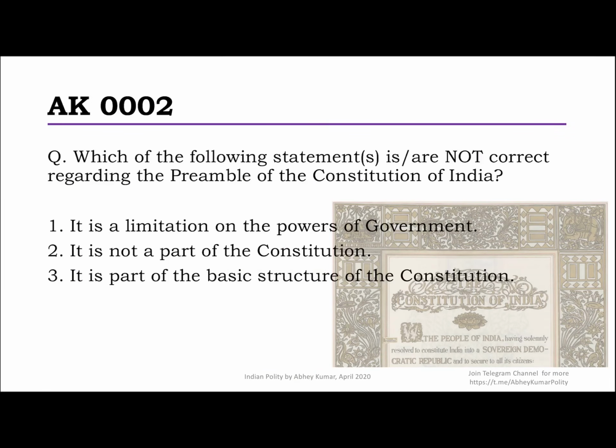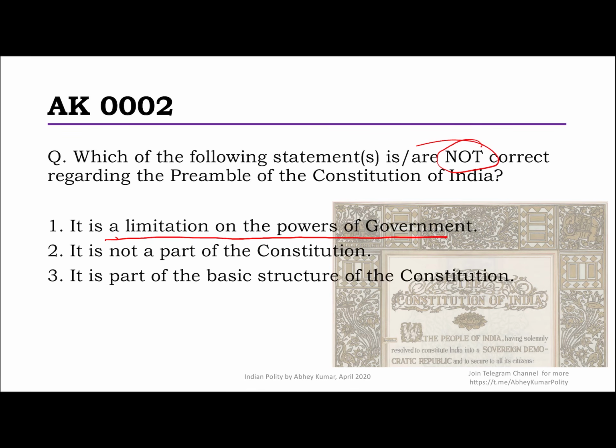Which of the following statements is or are not correct regarding the preamble of the Constitution of India? Mind the word not. These are areas where people make mistakes when they read the question too fast. Now, the first statement is that it is a limitation on the powers of the government. It is not a limitation. There is no express limitation mentioned there. And this was a very clear judgment provided in the Berubari Union case, that there is no direct limitation on the powers of the government.